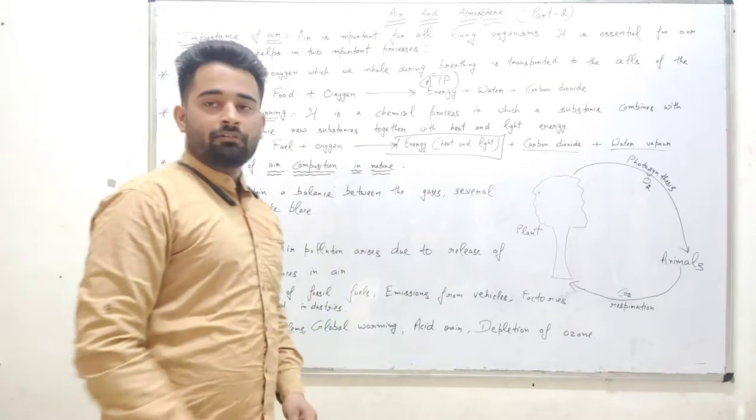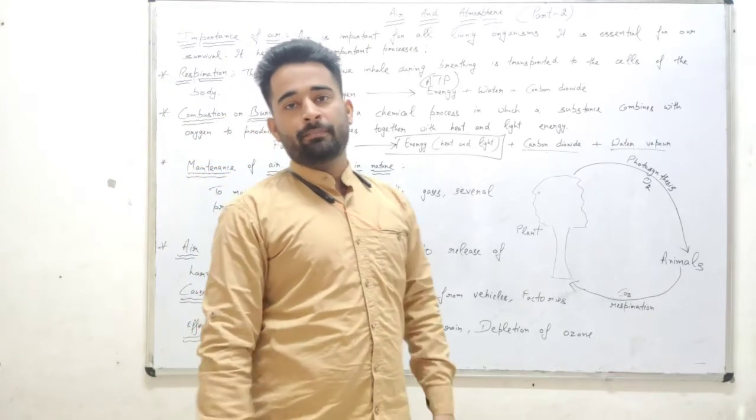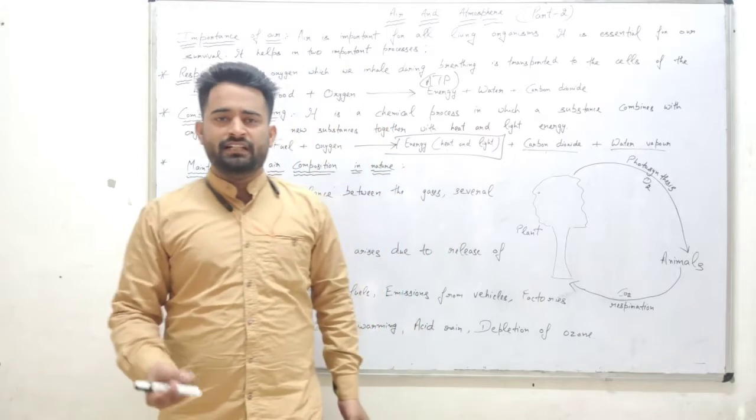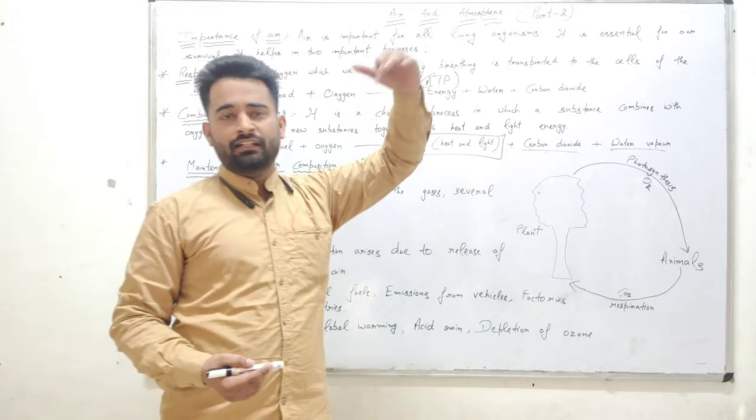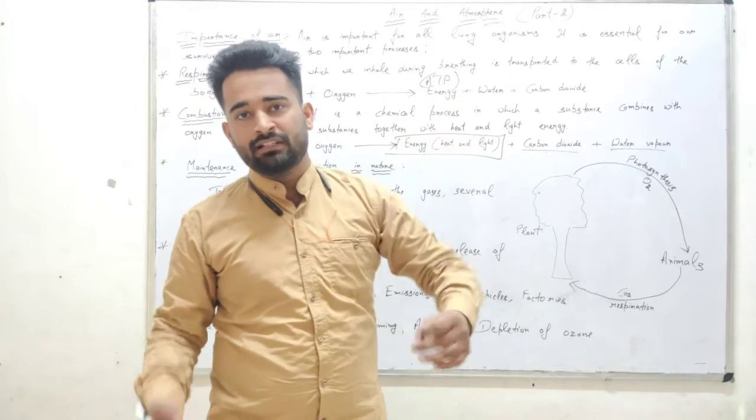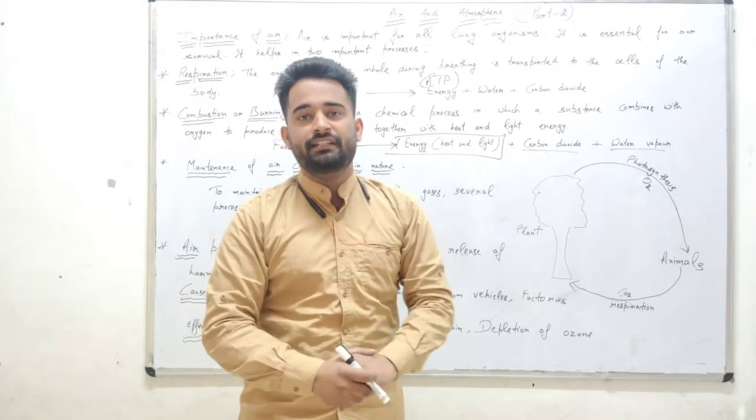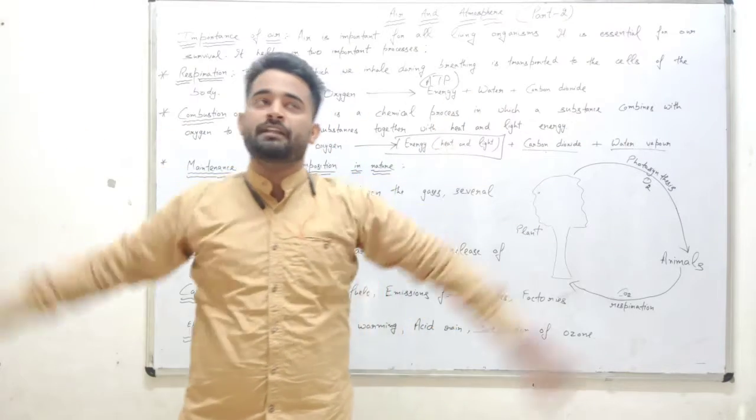Next thing is global warming. What is the meaning of global warming? Methane and carbon dioxide are the greenhouse gases. As the sunlight comes to the earth, what happens? Those gases trap the heat energy and increase the temperature of the earth.